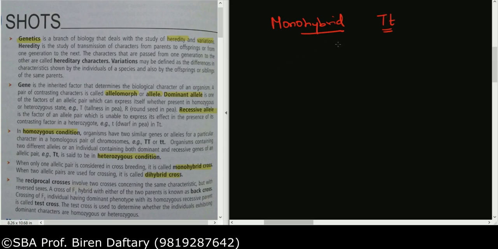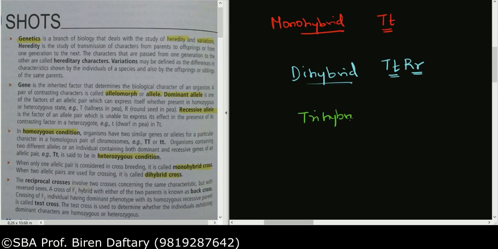Then what is a dihybrid? Suppose I write the individual capital D, capital D, capital R, small r. Now if you see, there are two traits over here. This is one trait which is height, this is the other trait which is the shape. So an individual showing two traits is called a dihybrid. Now we'll go one step further and show what is a trihybrid.